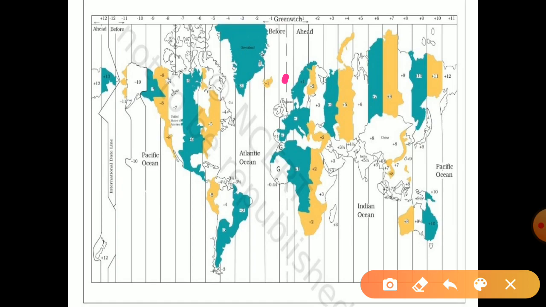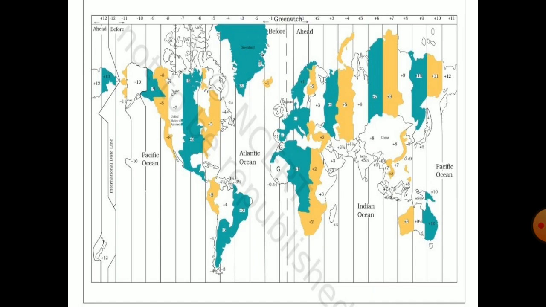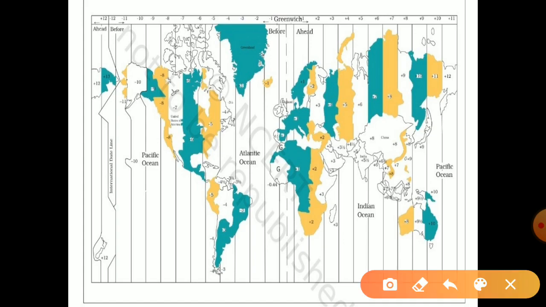If we calculate it, earlier in the previous slide I told you that to rotate 1 degree the earth takes 4 minutes, and that in 1 hour the earth rotates 15 degrees. Suppose from Greenwich we start taking lines after every 15 degrees: 15 degrees, 30 degrees, then 45 degrees, then 60 degrees, 75 degrees and 90 degrees. You can see here, this is India.